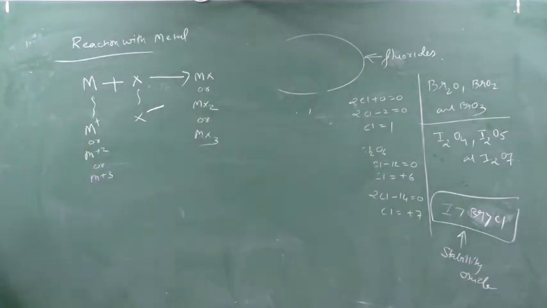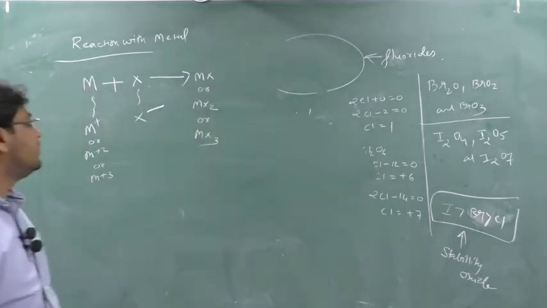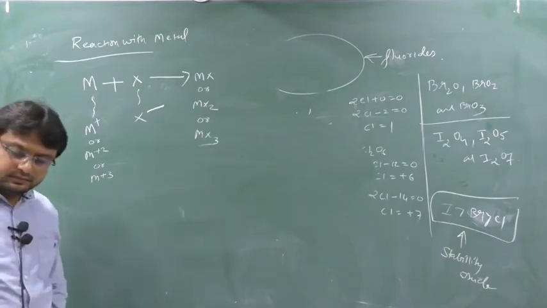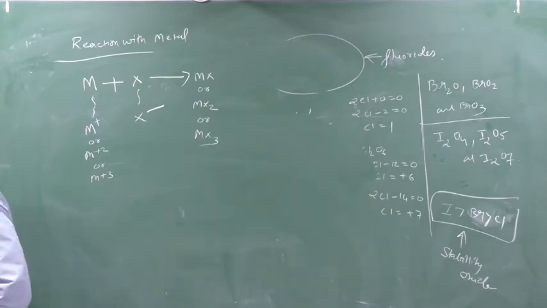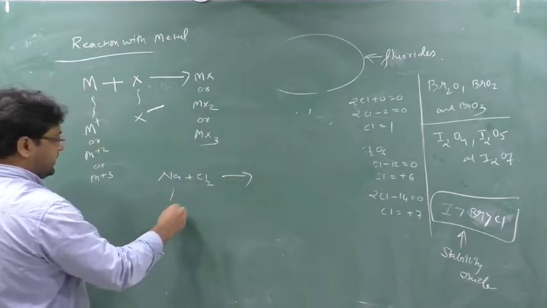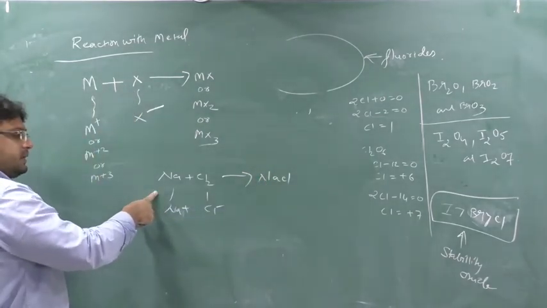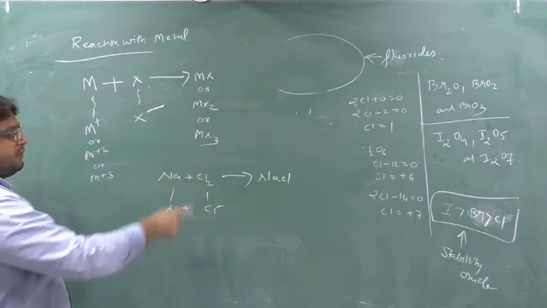All the halogens will react with metals to form metal halides. Clear? One example: sodium reacts with chlorine, Na+ and Cl-, so NaCl. For calcium, CaCl2. For aluminum, AlCl3.